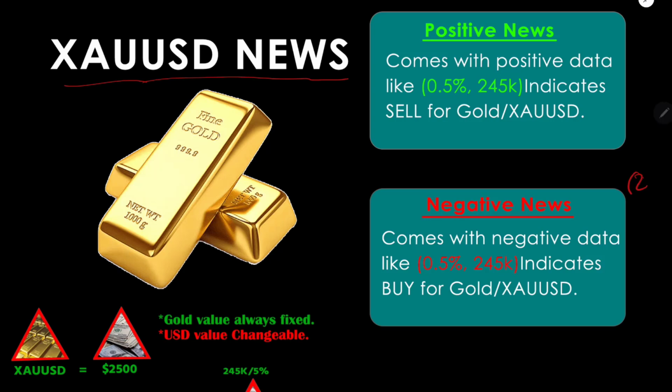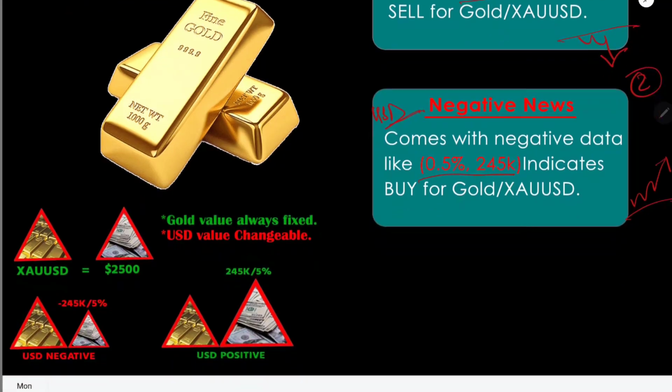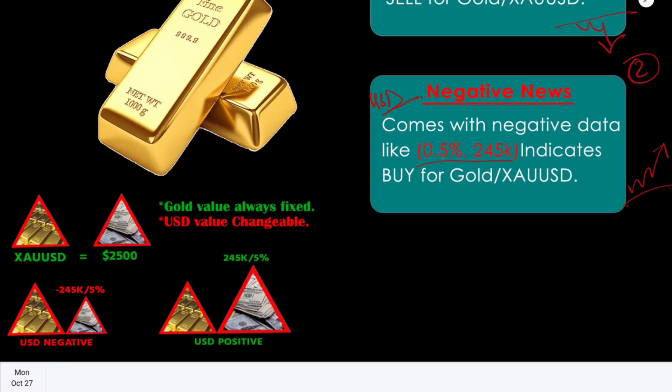There are two kinds of news in the market. One of them is positive news, another one is negative news. Positive news comes with positive data like green 0.5%, green 245k, and negative news comes with negative data like red 5%, red 245k. For USD positive news we will sell gold, for USD negative news we will buy gold. You may ask, Mr. Boom, why for positive news we will sell gold, and why for negative news we will buy gold? Okay, let me clear that.